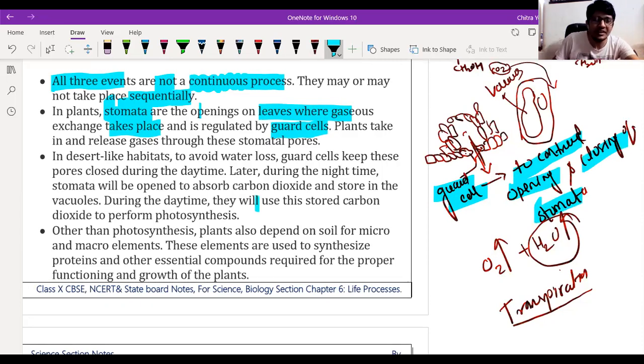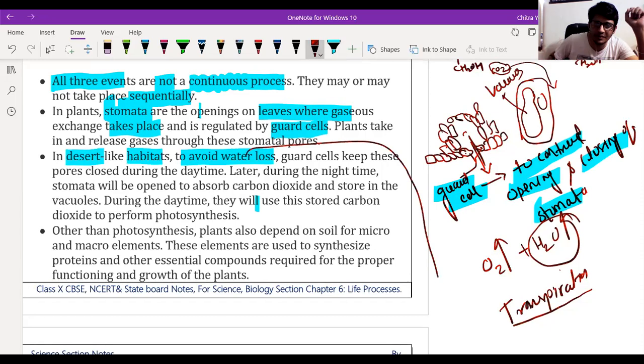In desert-like habitats, to avoid water loss, and loss of water is called transpiration. So what is transpiration? The loss of water vapor by the plant is called transpiration.